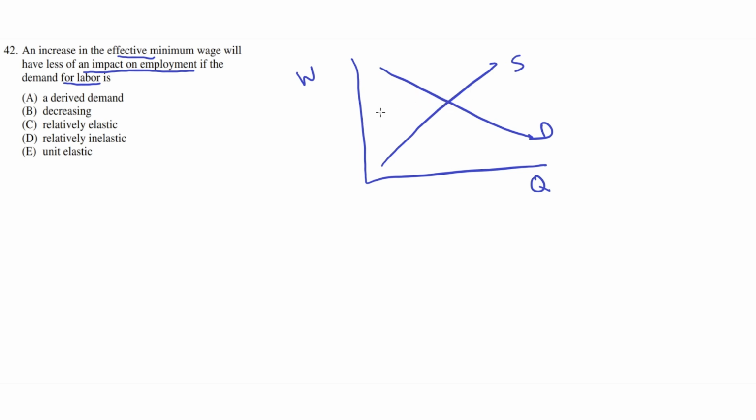So if we set a price control that sets the price for labor up here, which is essentially a minimum wage, let's call this the minimum wage, then this has this much of an impact on unemployment, where this many people want to work, but they aren't able to be offered a job. Now let's consider this is the situation where it's unit elastic.